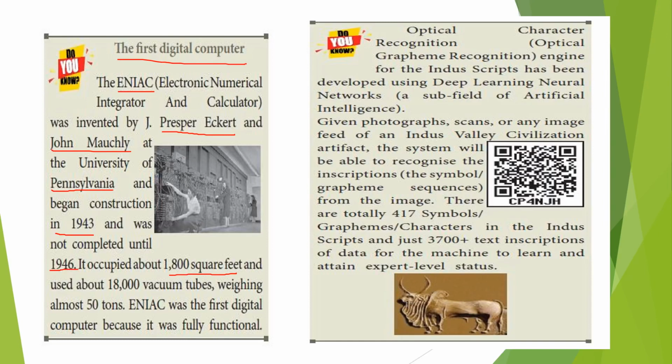It contains 18,000 vacuum tubes. How many vacuum tubes? 18,000 vacuum tubes, and it weighs almost 50 tons. 50 tons means how much weight? Think about that. ENIAC was the first digital computer. It's fully functioning. It doesn't have any drawback or anything. It's fully functioning.